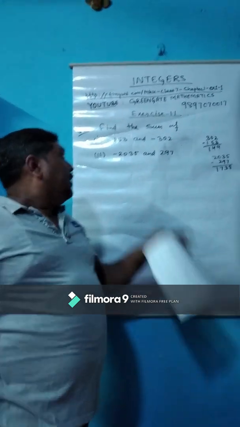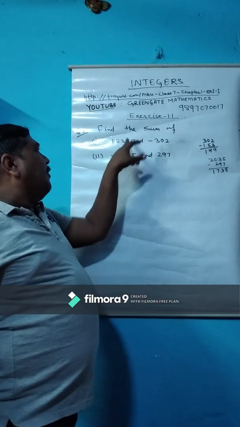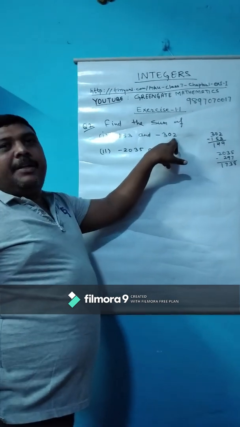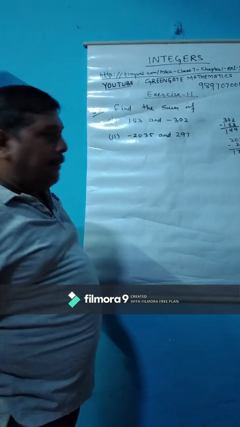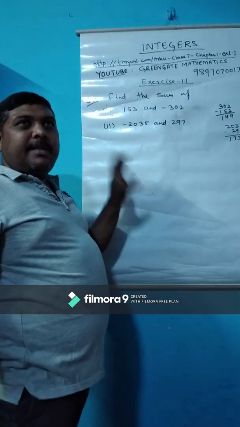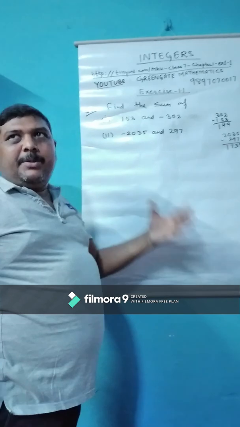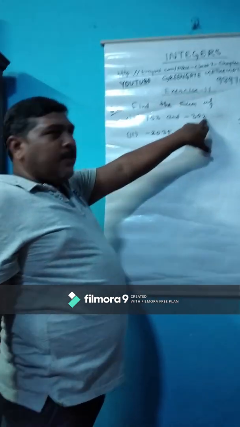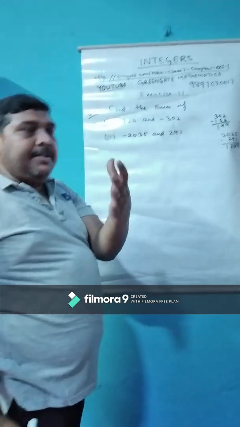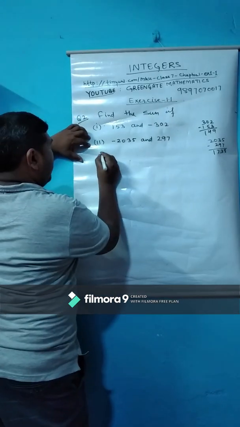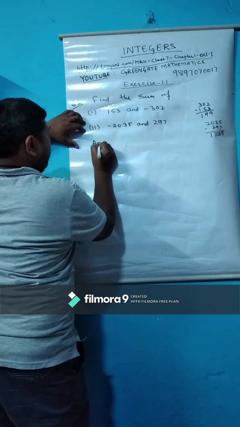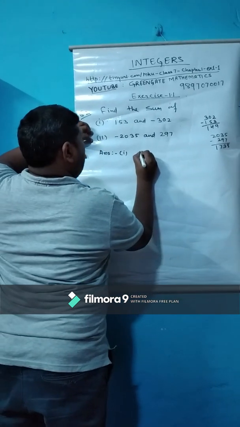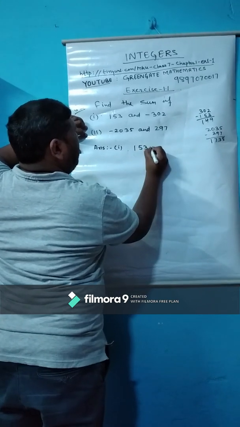Children, now the next question. Find the sum of 153 and minus 302. In the previous questions, the sign was already given. But here, one is positive and the other is negative. How will we write it? Look at the board and try to understand. Solution of the first one: 153.